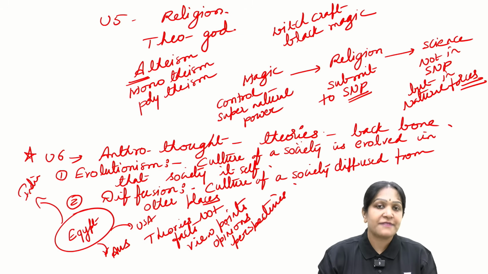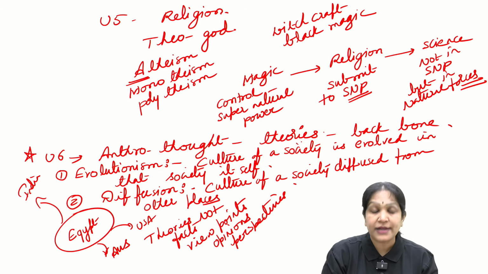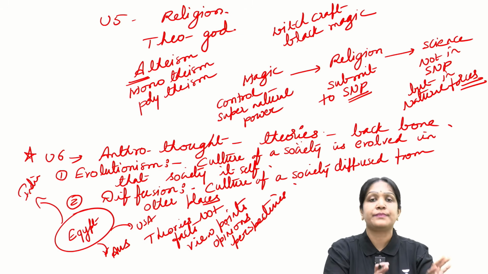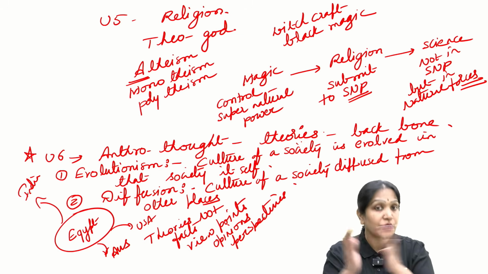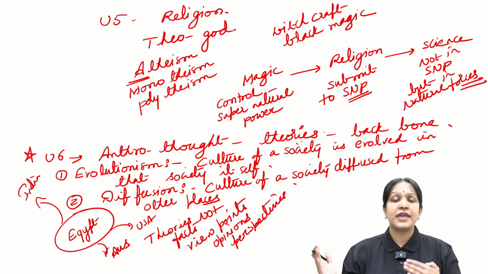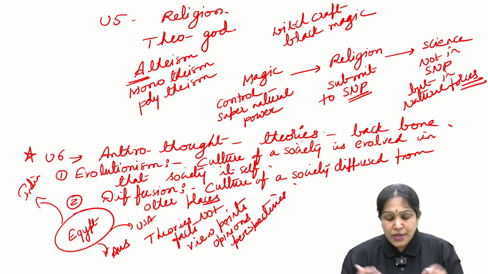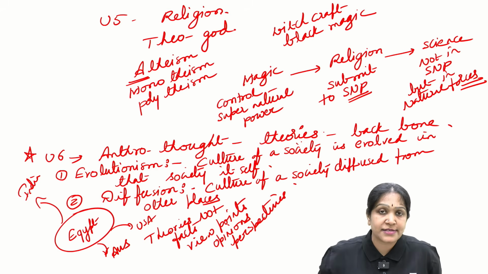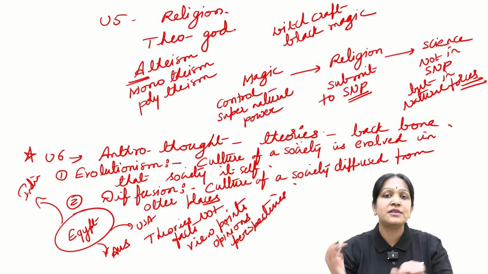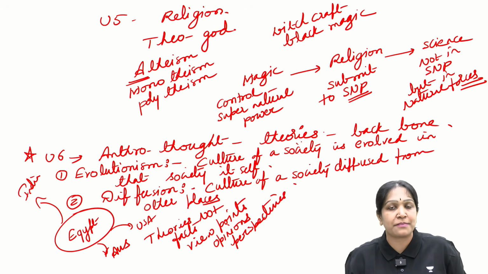Both the theories will have a certain amount of truth, and also we will have a criticism of that. Is it clear? At the end of each theory, we will have a criticism of that particular theory. So the major confusion arises when people think that theories are facts. Then they will get confused: if evolutionism is correct, then how can diffusionism be correct?